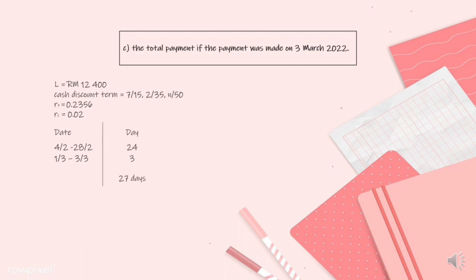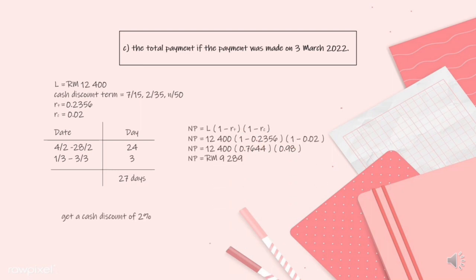The information given is L, the list price, is RM12,400. Then the cash discount terms are 7/15, 2/35 and net 50. RT is 0.2356 and RC is 0.02. So from 4 February 2022 to 3 March 2022 is 27 days. So the retailer gets a cash discount of 2%.